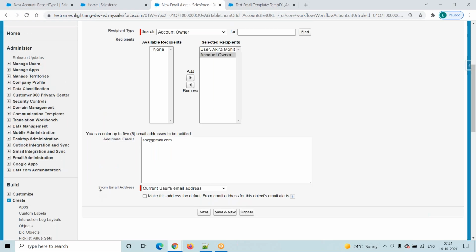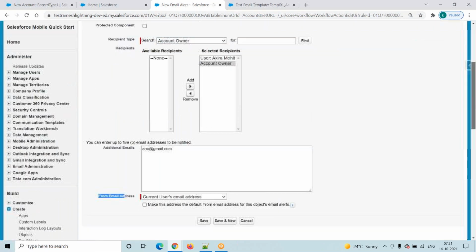So we are sending an email from the current user's email address. Current user means what? Who is creating a record. Suppose James is one user, he is creating one record. While creating a record, if type is equal to other, click on the save button. Then what will the system do? The system will send an email alert to account owner plus Akira. While sending an email alert, from which mail address? James's email address. That is nothing but the current user's email address.